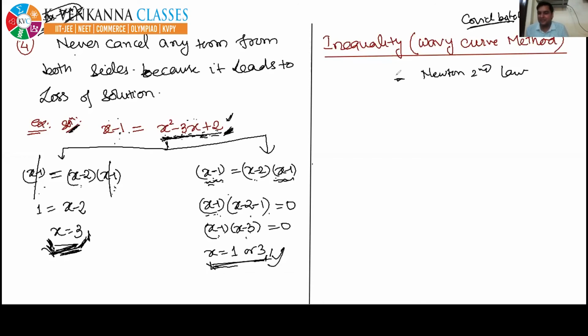The other replied, brother, I am a science student, not a law student. So the first student realized that, okay, the second student belongs to the COVID batch.